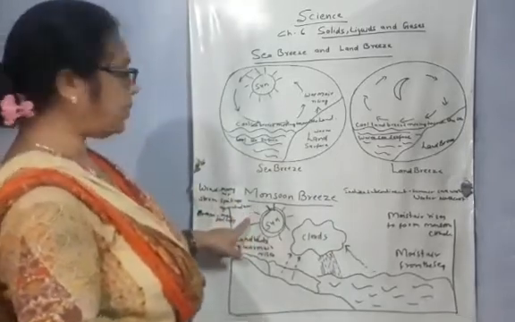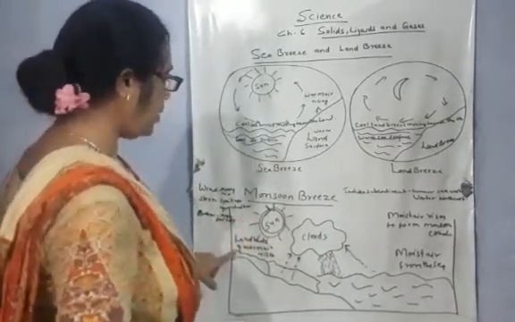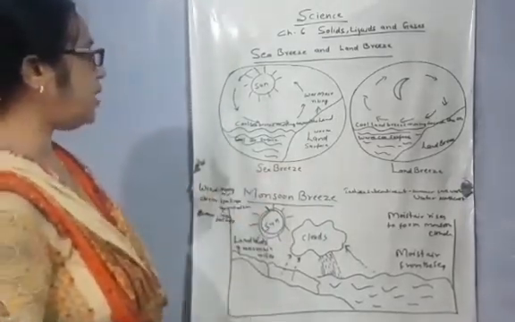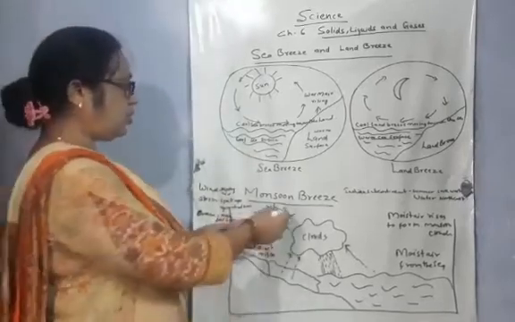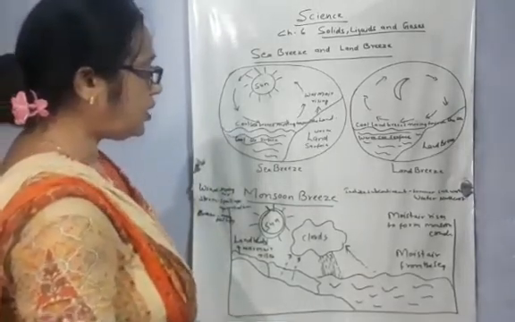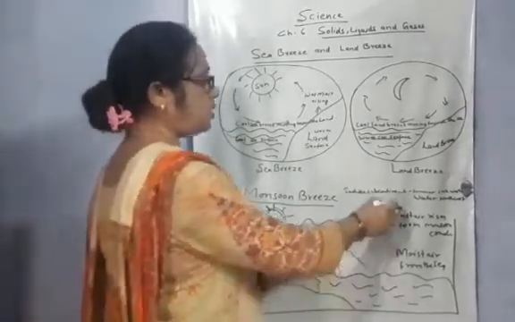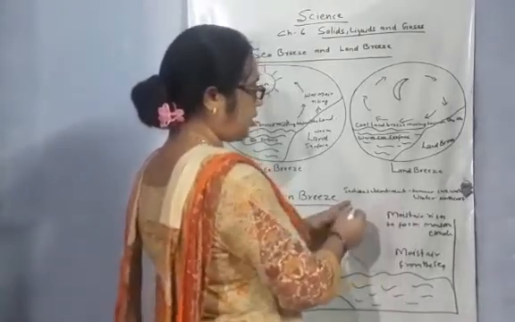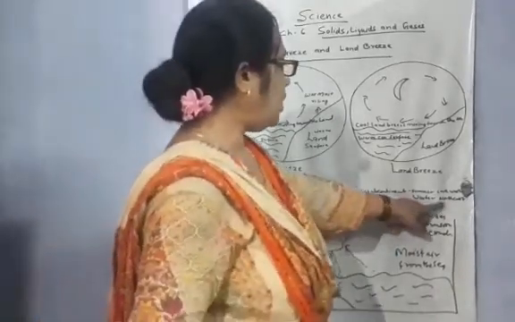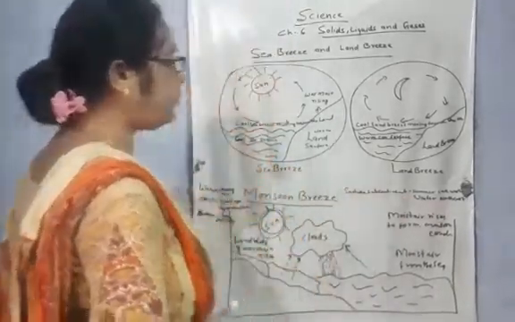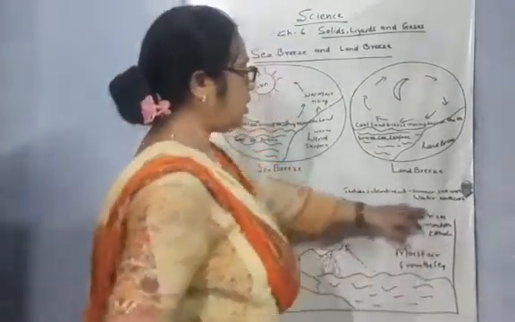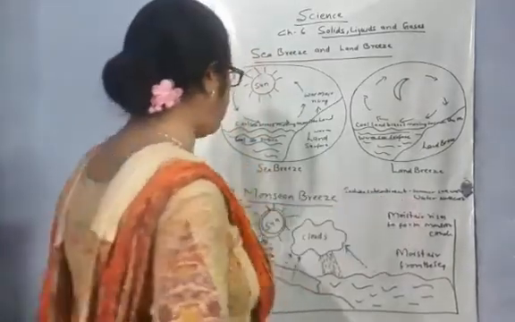Now third is monsoon breeze. Monsoon breeze is a seasonal breeze. It is like a sea breeze and a land breeze, but it occurs due to season. As you know, there are mainly two seasons in India: winter season and summer season. So in the summer season, the Indian subcontinent has the monsoon breeze in the southwest part of India, and in reverse, in the northeast part of India there is a monsoon breeze because of winter.